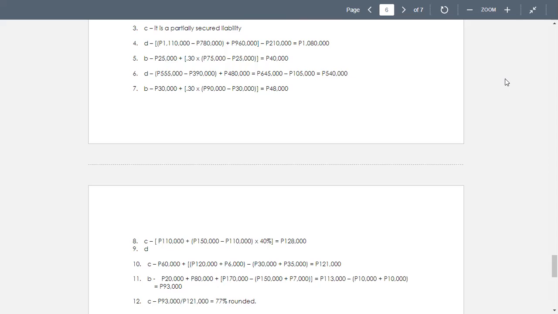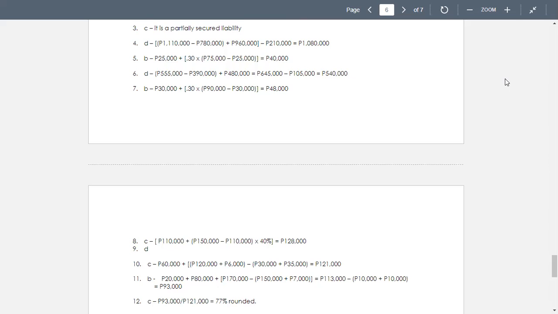Then we have 170, and then we deduct 150 and 7. That's 113,000, but we deduct 10,000 and 10,000 for the wages and taxes. So we now get 93.